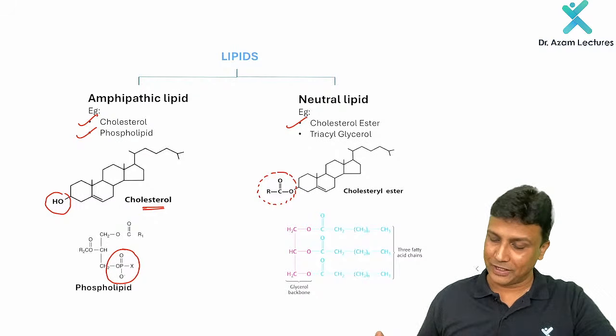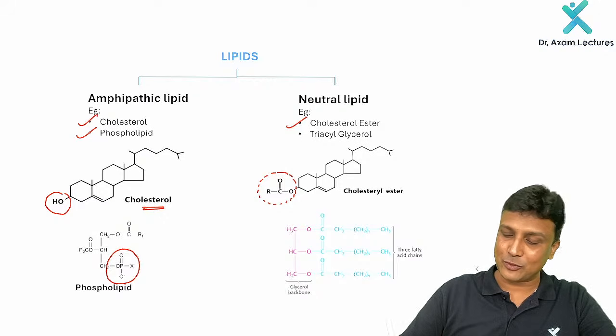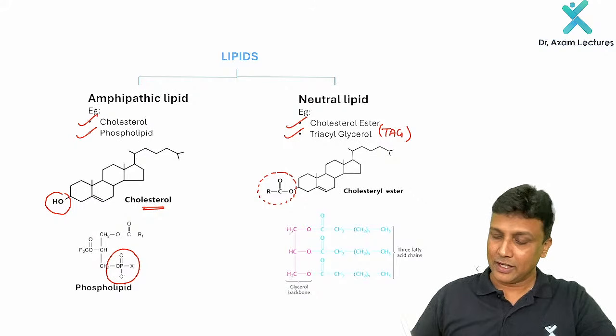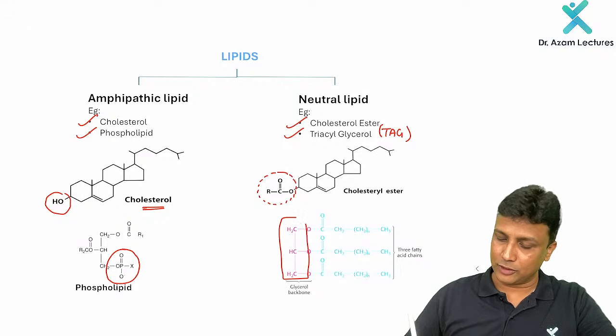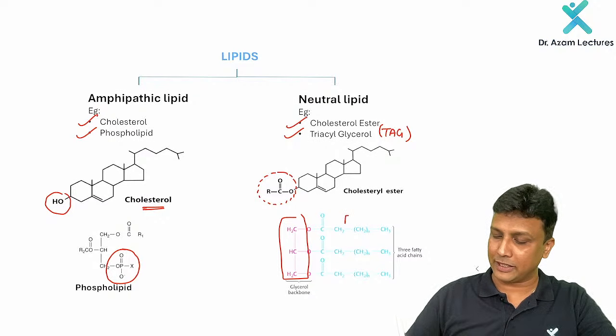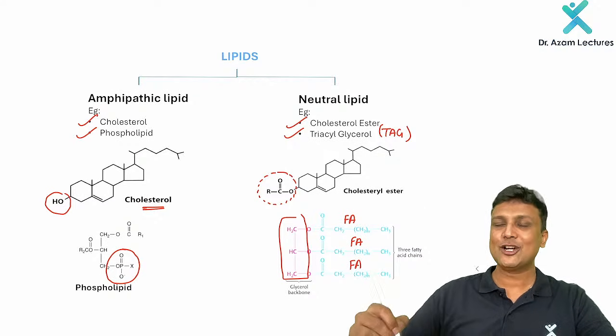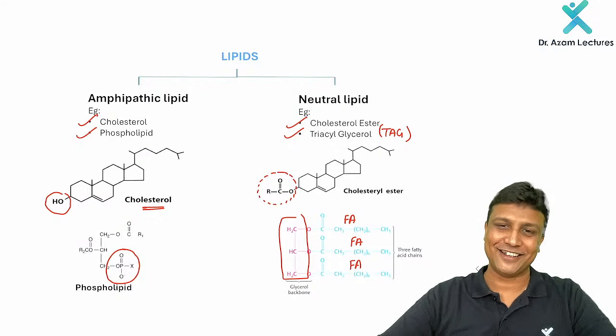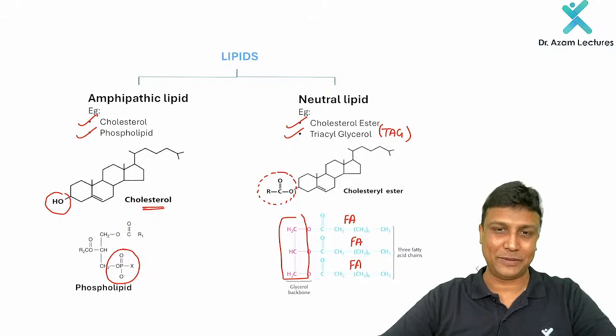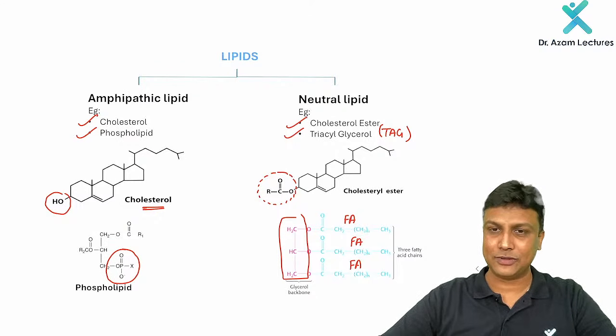Neutral one. And of course, the very famous one, TAG, triacylglyceride, or simply triglycerides. There is one glycerol molecule, and on this one glycerol molecule there are three fatty acids attached. That's why it is called triacylglycerol. And that is also a neutral lipid. You have to remember the examples of this one.